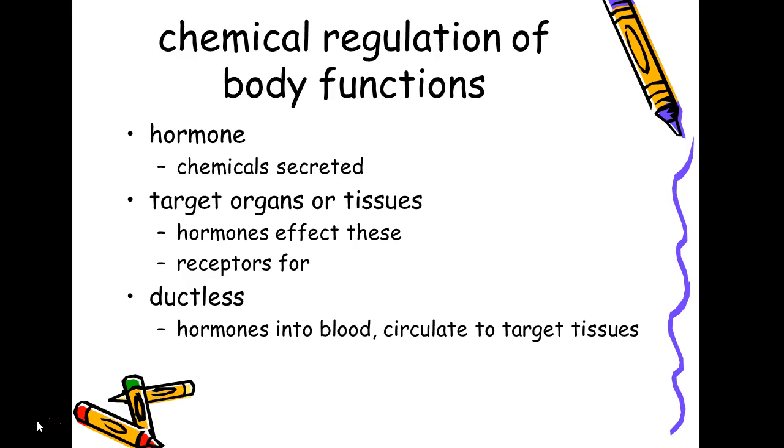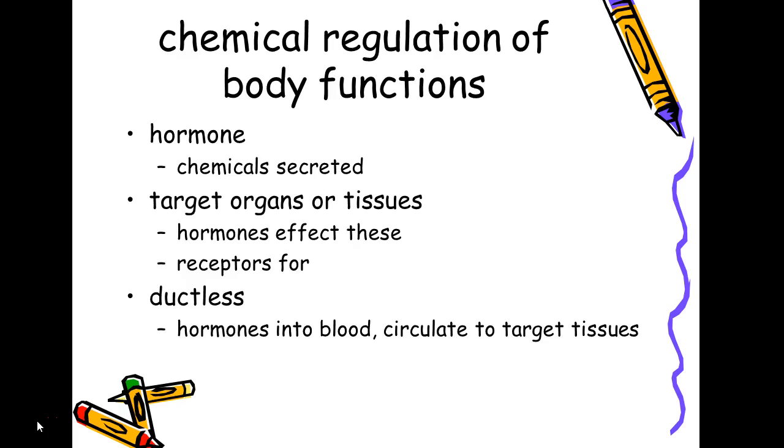So the endocrine system is a chemical regulation of body functions, and the chemical that is secreted by the glands is called a hormone. And then, of course, it has target tissues or organs. These are those which the hormones affect. These tissues or organ cells have receptors on them to which the hormones are attracted. And if receptors and hormones meet up, then the action of the hormone occurs.